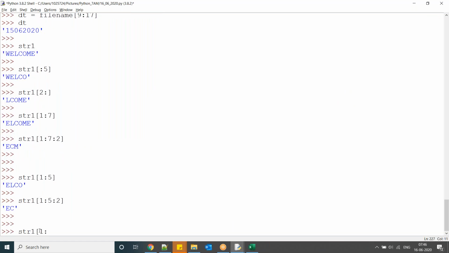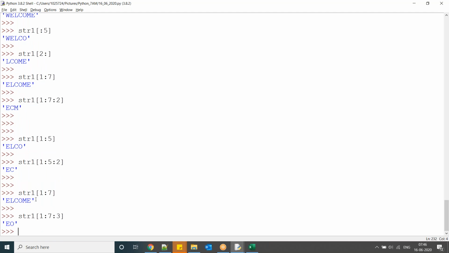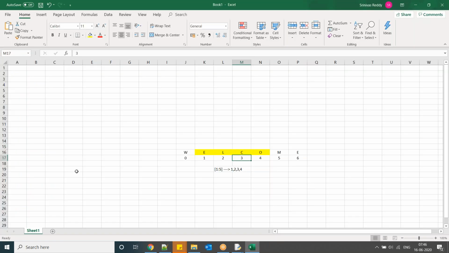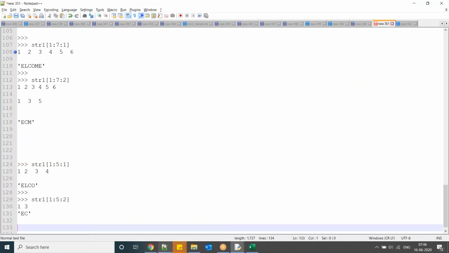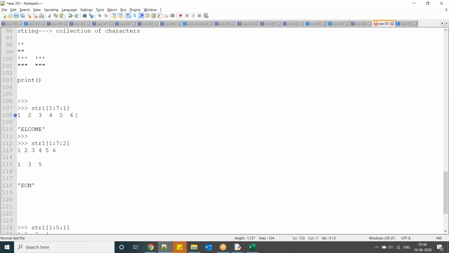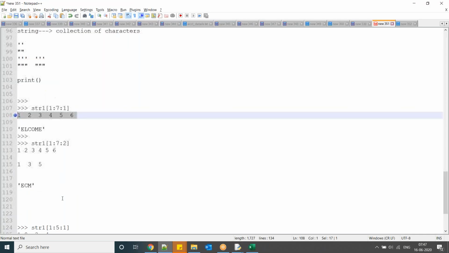str1 of 1 colon 7. Okay, 1 colon 7. Now str1 of 1 colon 7 colon 3. So here 1 to 7 means 1 to 6, right? Here, if you specify step size 3, it means index 1 and 4. You don't have any other elements.